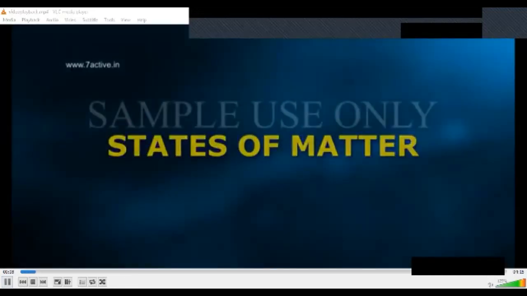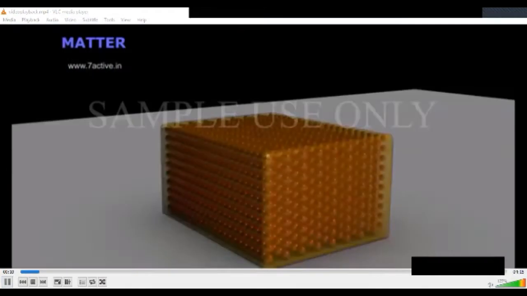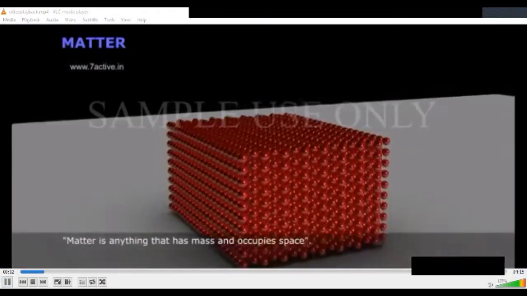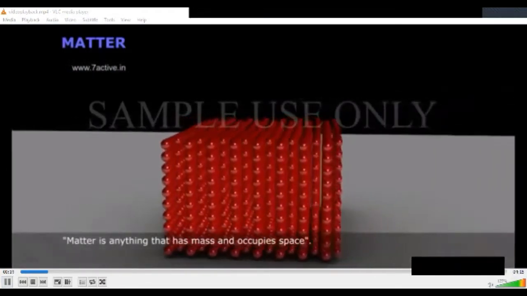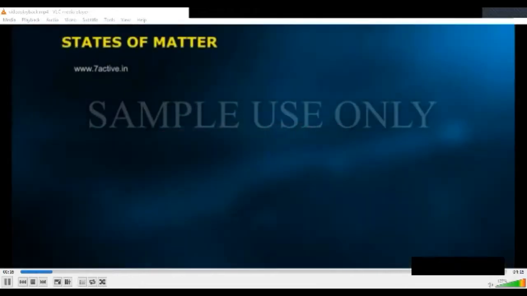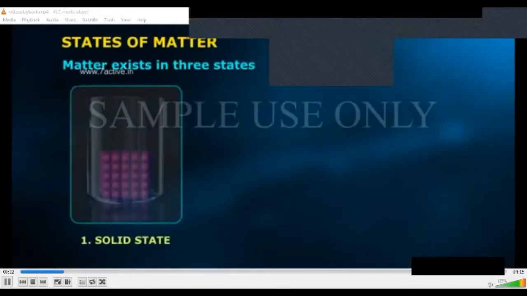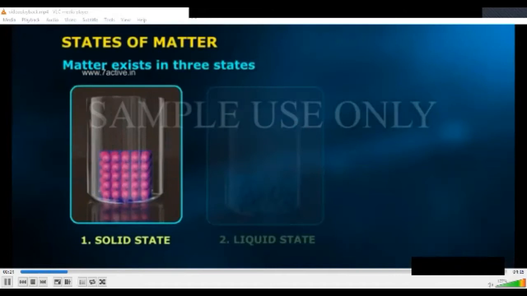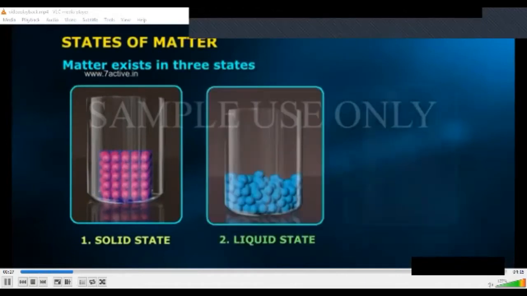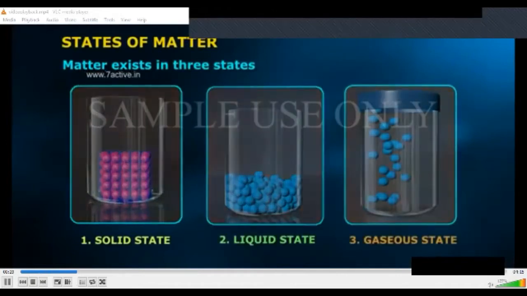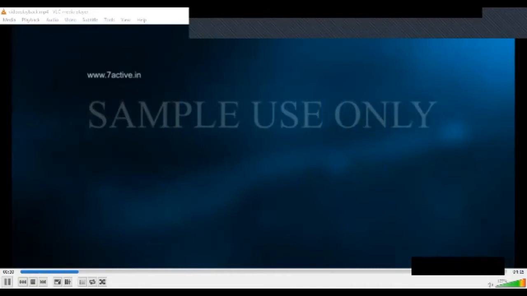States of matter. Matter is anything that has mass and occupies space. Matter exists in three states: 1. Solid state, 2. Liquid state, 3. Gaseous state.